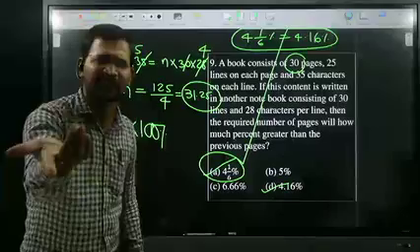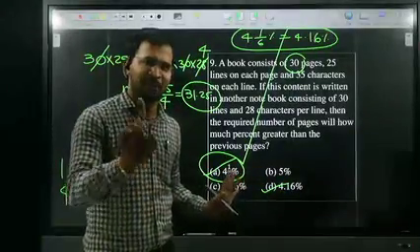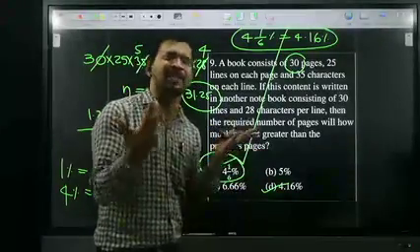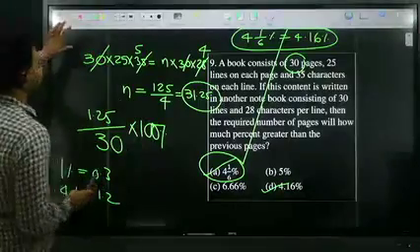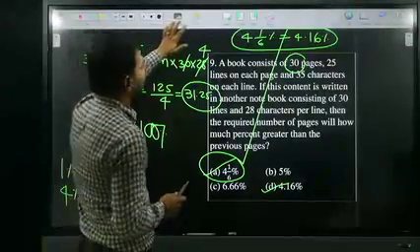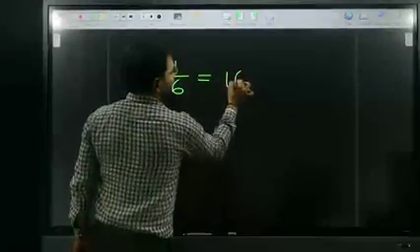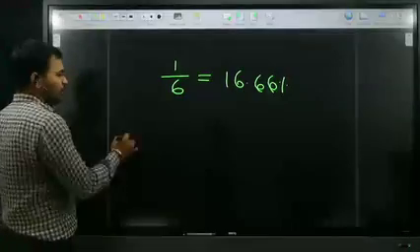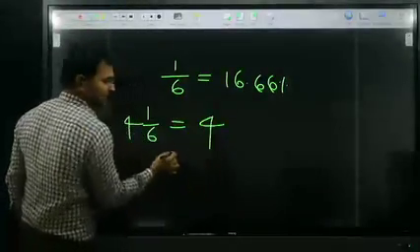Our option is 4 point something. See the options. Which option is there? Only one option is there, because 4.16 and 4 1/6, both are right answers. I already explained in the mind calculations. Look at me. 1/6 is nothing but 16.66. Therefore, 4 1/6 is nothing but 4 in place of 1/6.